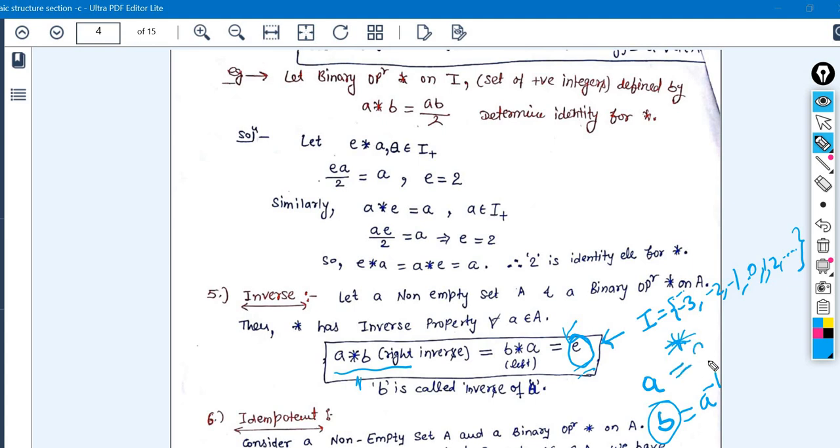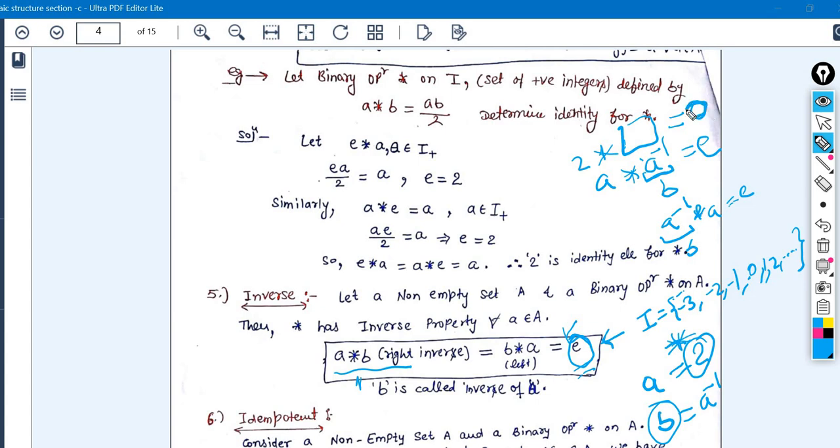Whatever the value of B, let's assume the value of A is 2. If the value of A is 2, then after applying the operator between A and A inverse, that is our B, there should be the identity element, either A star E or E star A, so the answer should be the same. To satisfy this condition, the value of A is 2. What should be the value of A inverse here to get the identity element? What was the identity element here? I hope it is 0 in the case of the addition, right?